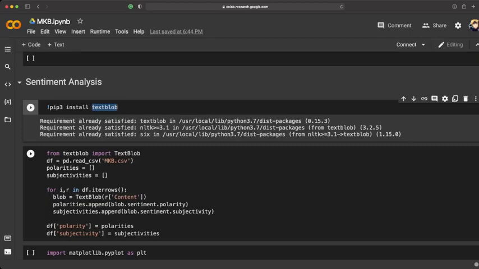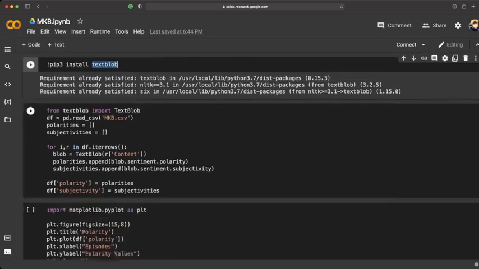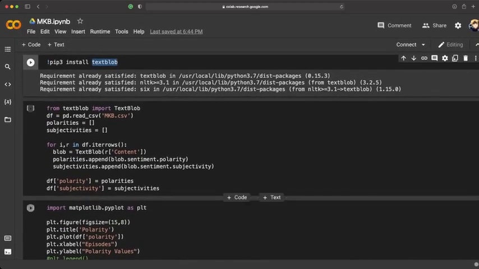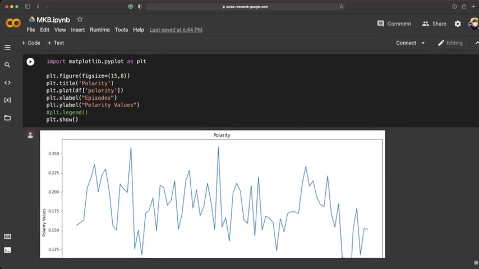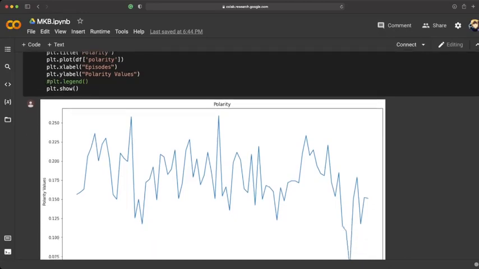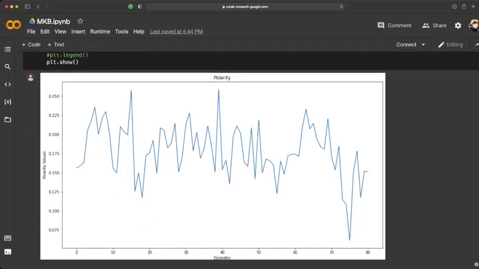So we tried sentiment analysis using polarity and subjectivity, and we found some interesting results, even though we are not sure what exactly this means. There might be some experts who know what polarity of a speech means. I believe this is how polarized a speech is, whether it's negative or positive.